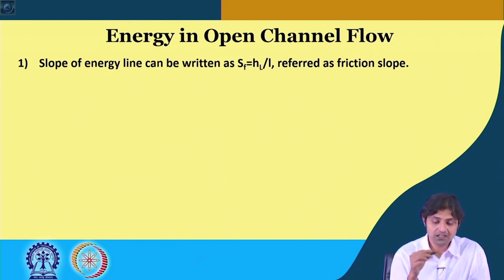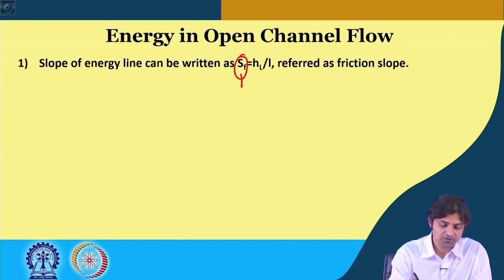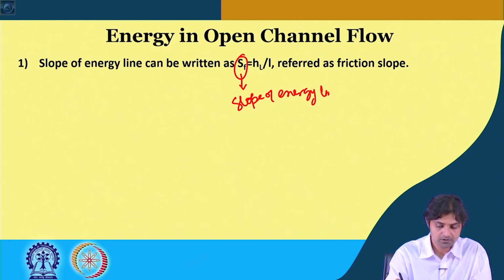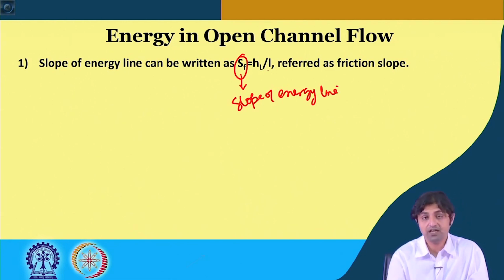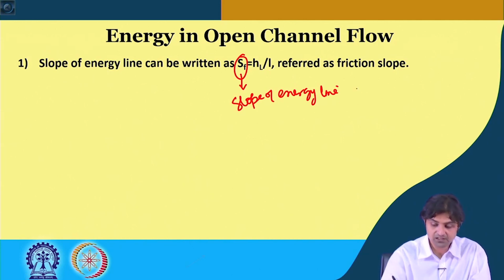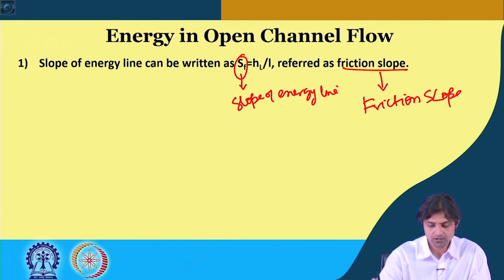So, SF is the slope of the energy line, equal to HL by L, where L is the length of the channel under consideration. This is called the friction slope.